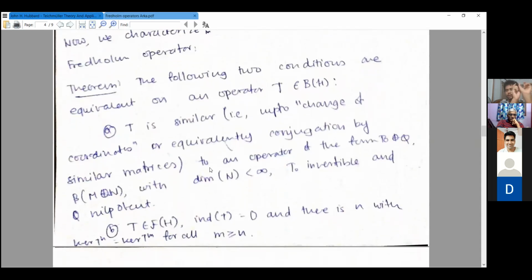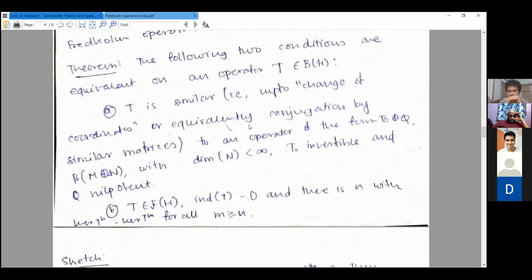So we say that two operators T1 and T2 are similar, which in the finite dimensional case is like just formalizing the notion of change of coordinates. So suppose T1 is in B(H1) and T2 is in B(H2). So T1 and T2 are similar if there is an invertible operator S from H1 to H2 such that T2 is equal to S T1 S inverse. Essentially T1 and T2 are structurally the same, but up to change of coordinates. So T is similar to the operator of the form T naught plus Q, where N is finite dimensional, T naught is invertible, and Q is nilpotent.